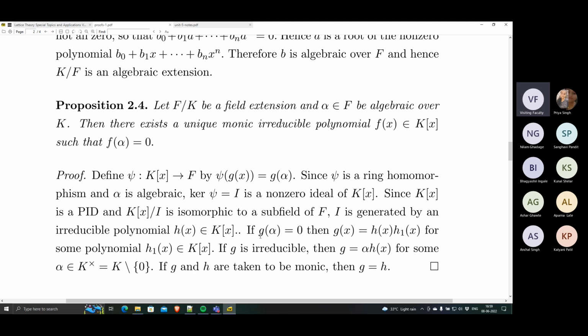So g(alpha) is equal to 0. We know that. Therefore, it is in this ideal, but this ideal is generated by h(x). So g(x) is in fact h(x) times some other polynomial h1(x), because h(x) must divide this, since g(x) is in the ideal generated by h(x). What we have said is that if g is a monic polynomial which vanishes at alpha, then g is a multiple of the irreducible generator of the kernel.